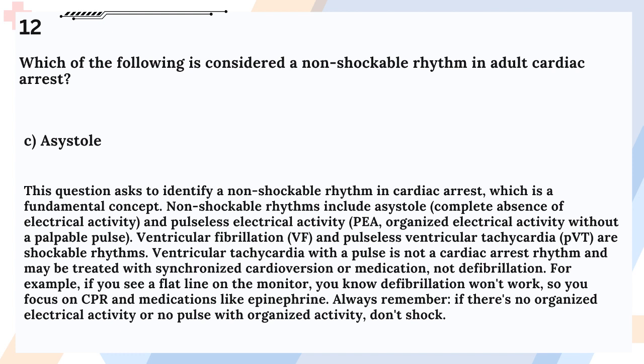Ventricular tachycardia with a pulse is not a cardiac arrest rhythm and may be treated with synchronized cardioversion or medication, not defibrillation. For example, if you see a flat line on the monitor, you know defibrillation won't work, so you focus on CPR and medications like epinephrine. Always remember, if there's no organized electrical activity, or no pulse with organized activity, don't shock.